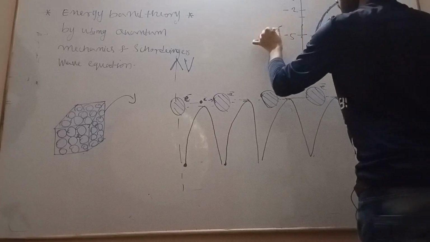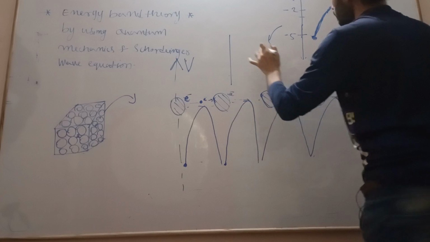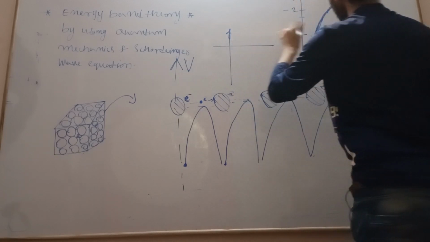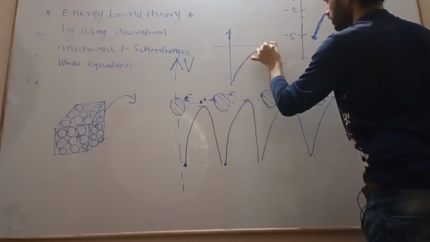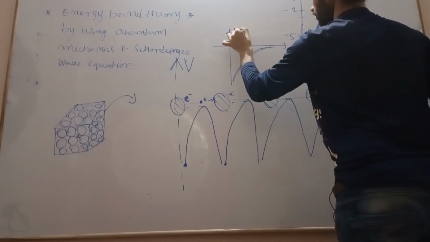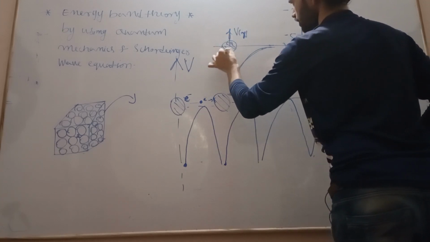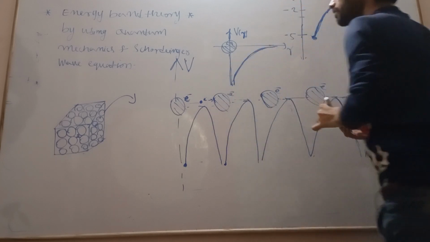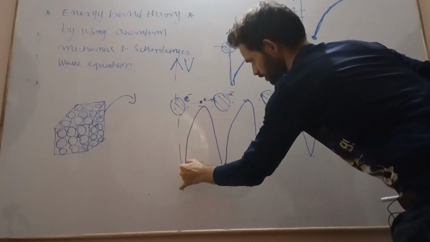Now, if this potential energy is periodically varying, let us draw this here. I think it is not visible, it is very far away from the vision of the camera. So let us draw this here. This is my potential energy versus distance. This is my atom. Near the atom, potential energy is minimum. Away from the atom, potential energy is maximum.